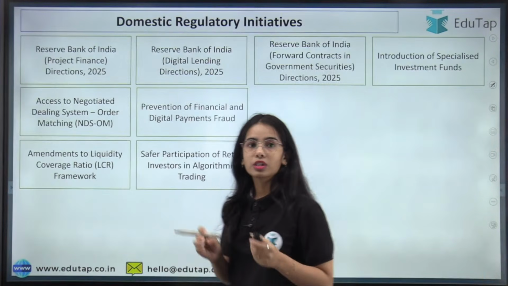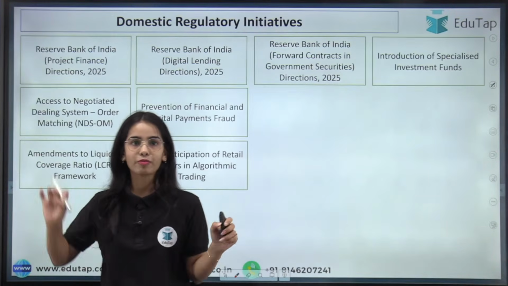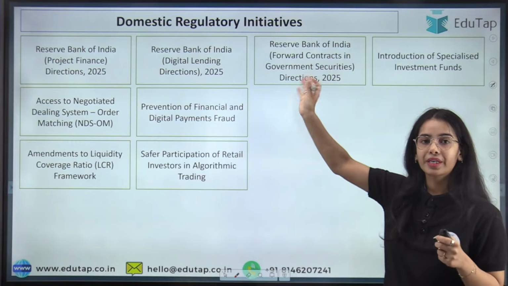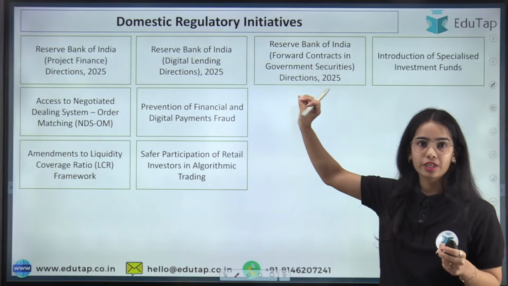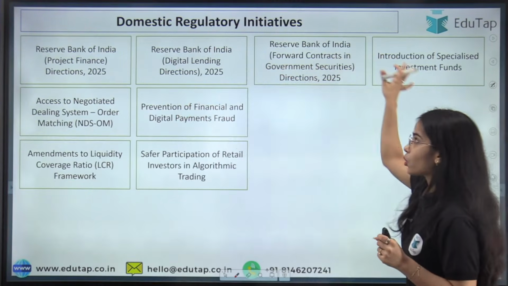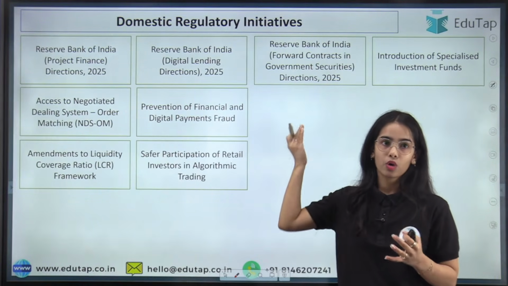Now, the global initiatives I have not brought. I have brought the domestic regulatory initiatives, because this is what you have to focus more on. You can read the global regulatory initiatives also, but the domestic ones you have to focus on more. I'm not going to discuss all of these domestic regulatory initiatives with you, because I have taken sessions on these.